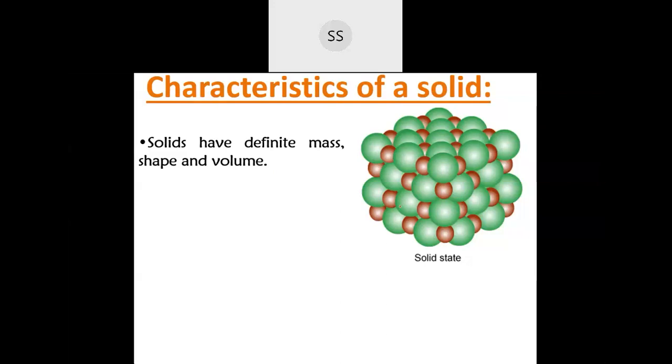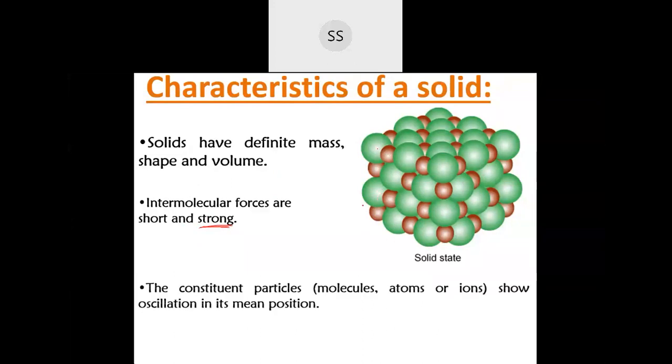Yes, they are tightly packed, correct? The atoms which are there are tightly packed, and they are one after the other. There is not much intermolecular space. So here intermolecular forces are strong, and the distances are short also, which means there is not much space between the atoms which are present next to each other. They are tightly packed with each other. So there is a strong intermolecular force of attraction between them. So that's one very basic reason why they exist in the solid state.